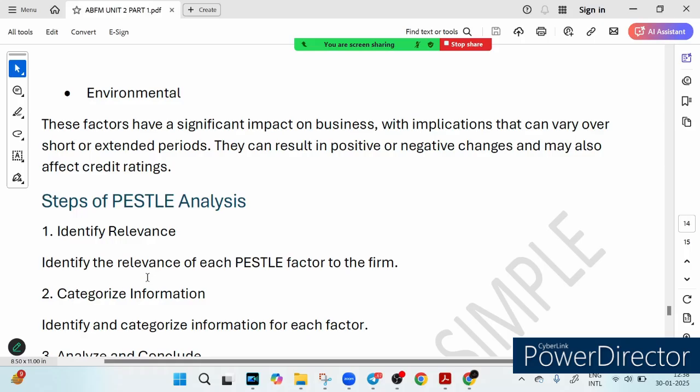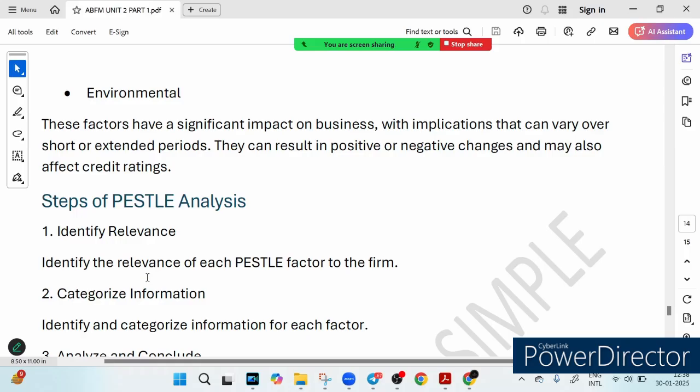So by analyzing all these 6 areas, business can figure out what could go wrong or right. This helps them stay ahead and make informed decisions. So to sum it up, environmental analysis helps business look at the bigger picture, and PESTLE analysis gives them the tool to evaluate the 6 critical areas affecting them. Remember, staying informed about the environment around you, whether it is for your exam or business, helps you stay ahead, predict change and act smartly.